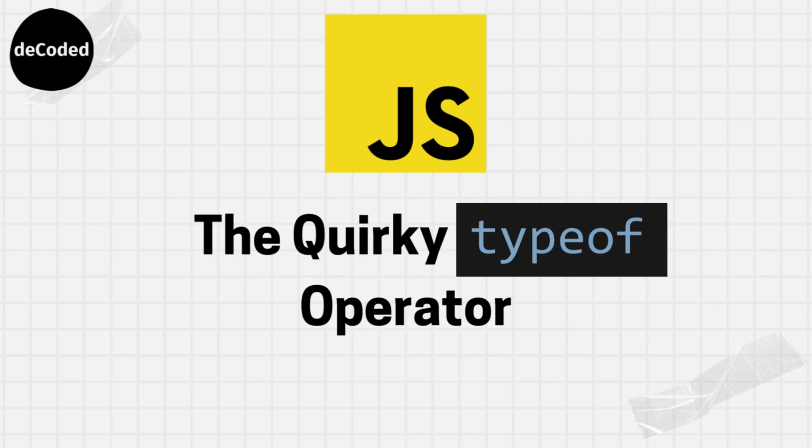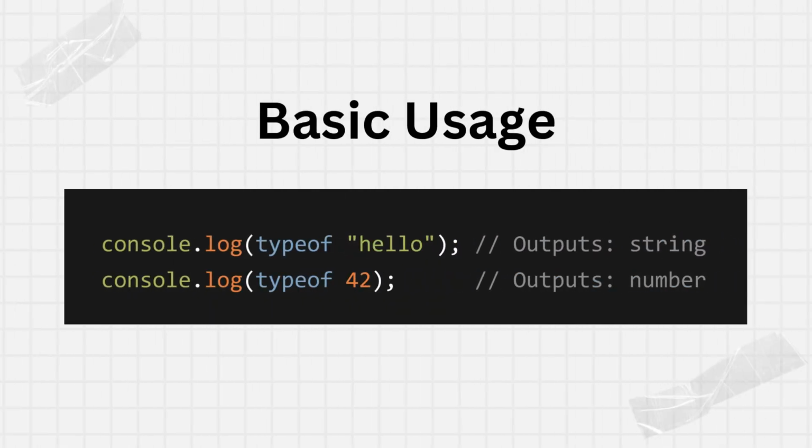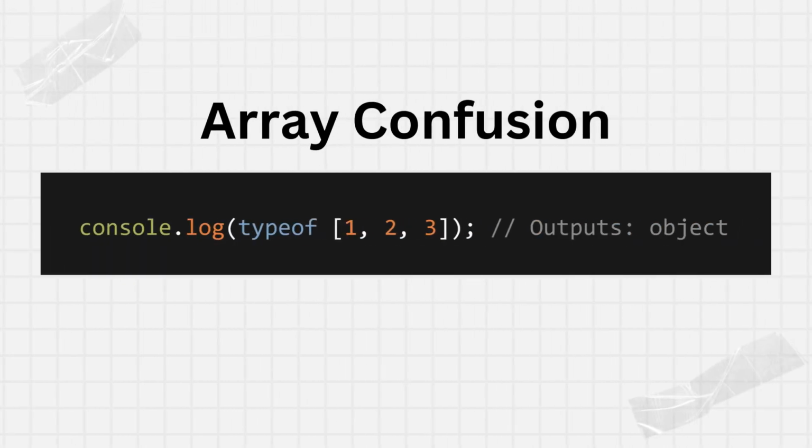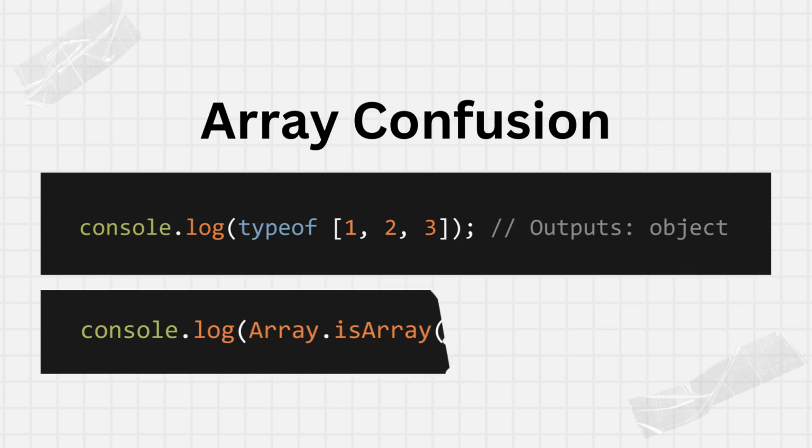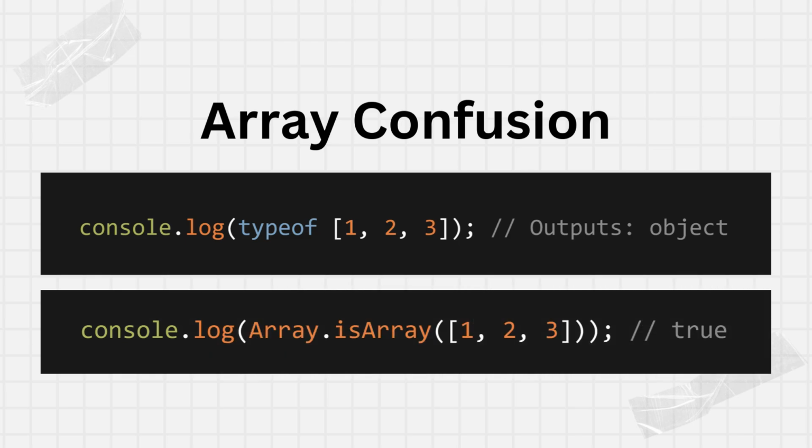JavaScript's typeof operator seems simple, but it has some surprising quirks. Let's dive in. The typeof operator checks the type of a variable. Typeof sees arrays as objects, not arrays. To properly check if something is an array, use Array.isArray.